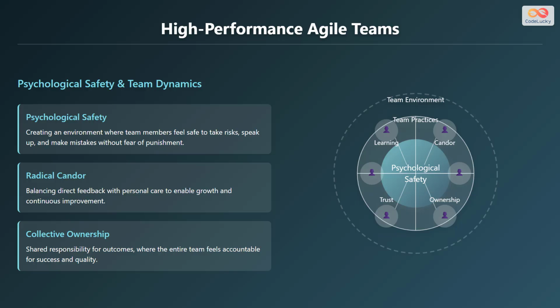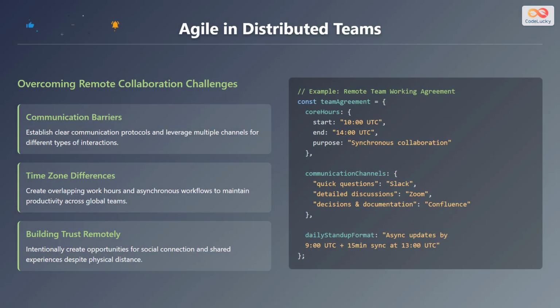Collective ownership implies shared responsibility for outcomes, where the entire team feels accountable for success and quality. In today's global environment, many Agile teams are distributed across different locations. This presents unique challenges that need to be addressed.